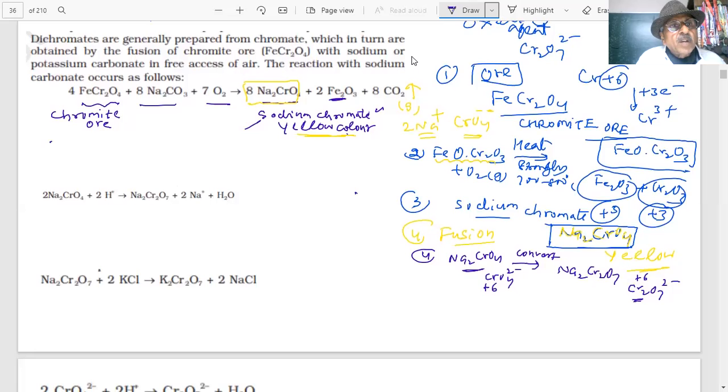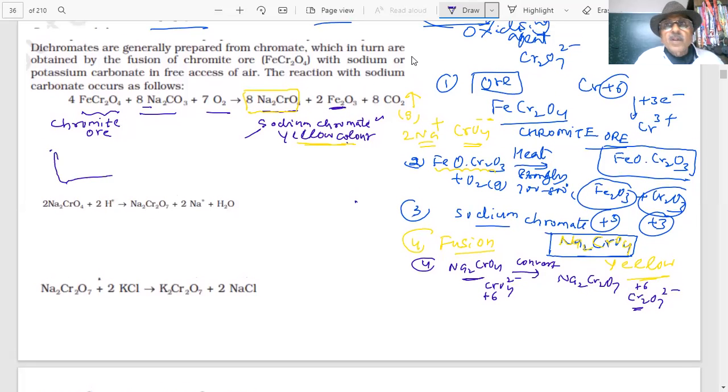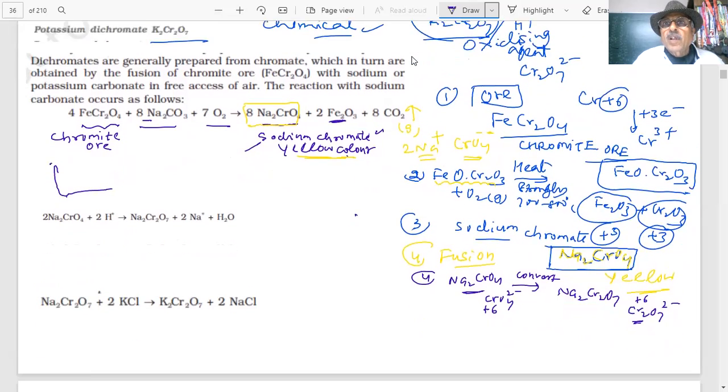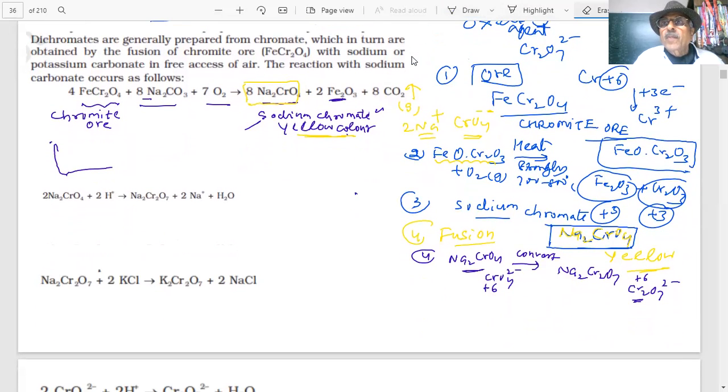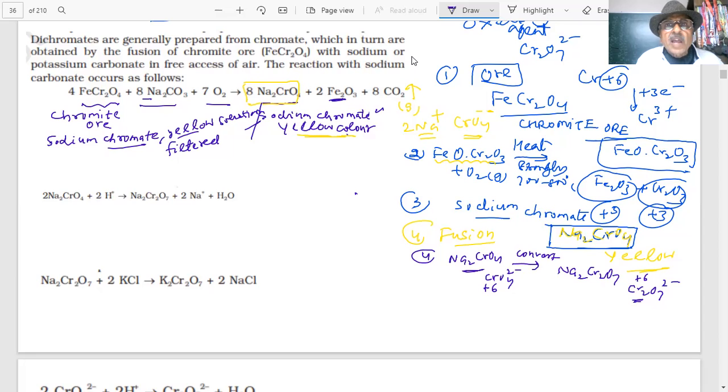What I am saying, students, is that you have prepared sodium chromate. Solution is there. This is a yellow solution. This is filtered, student, and this will remain behind. Carbon dioxide gas will go. It is a gas, so CO2 gas. Then what will we do?